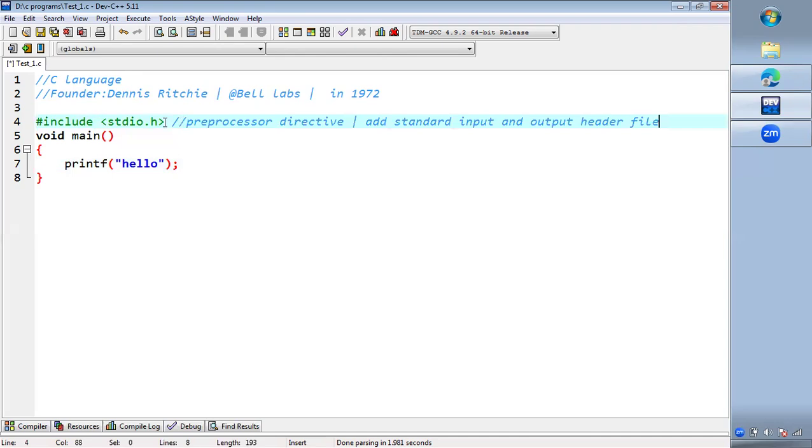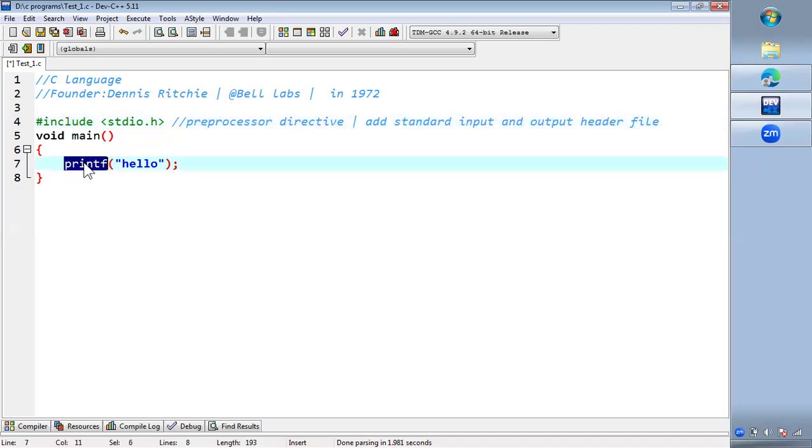All the header files are present in the C library, and these header files contain some predefined functions. The standard input-output header file contains predefined output and input functions, such as printf, which we are using.